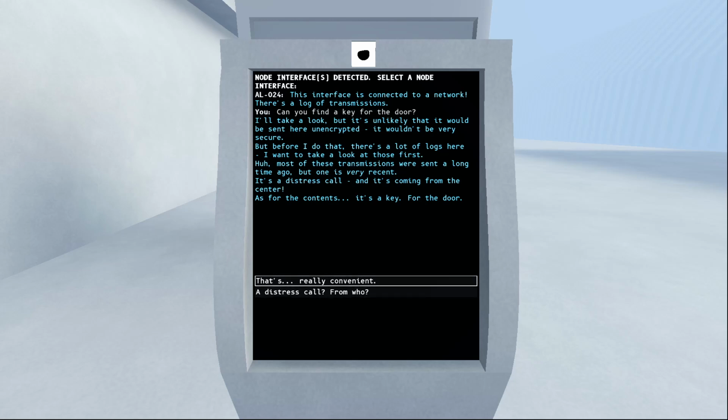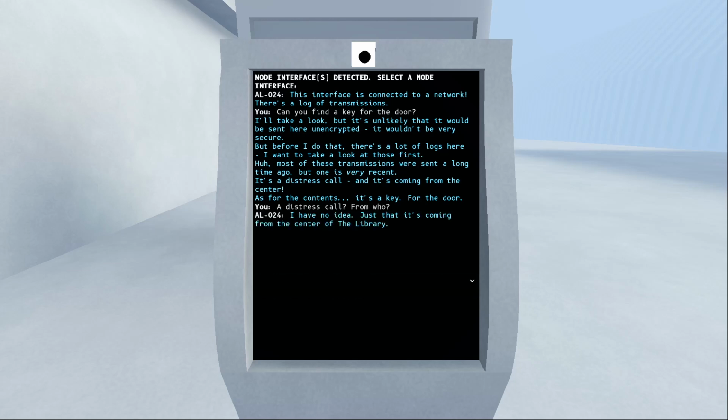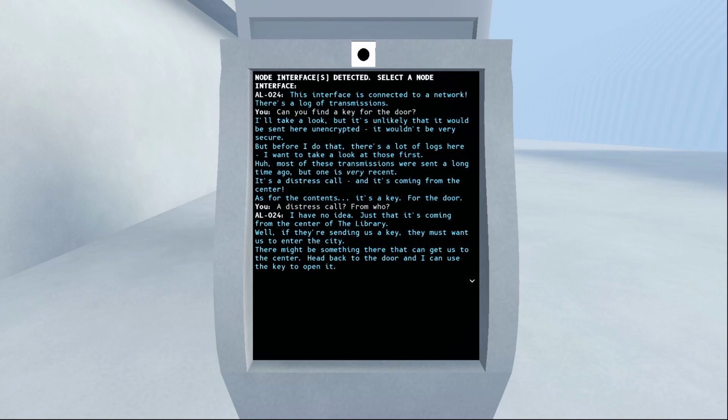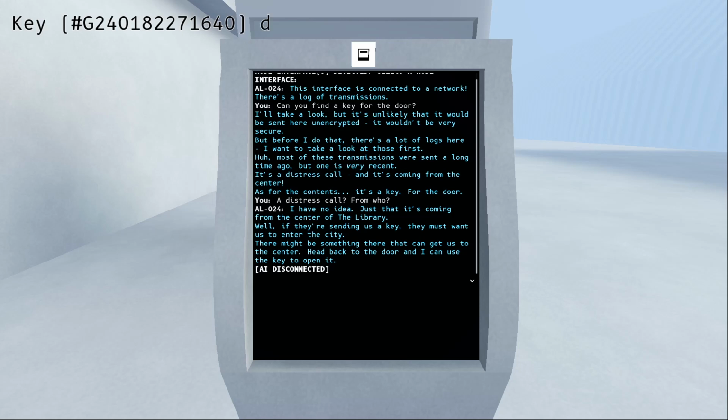That's really convenient. Distress call? From who? I have no idea, just that it's coming from the center of the library. Well, if they're sending us a key, they must want us to enter the city. There might be something there that can get us to the center. Head back to the door, and I can use the key to open it.